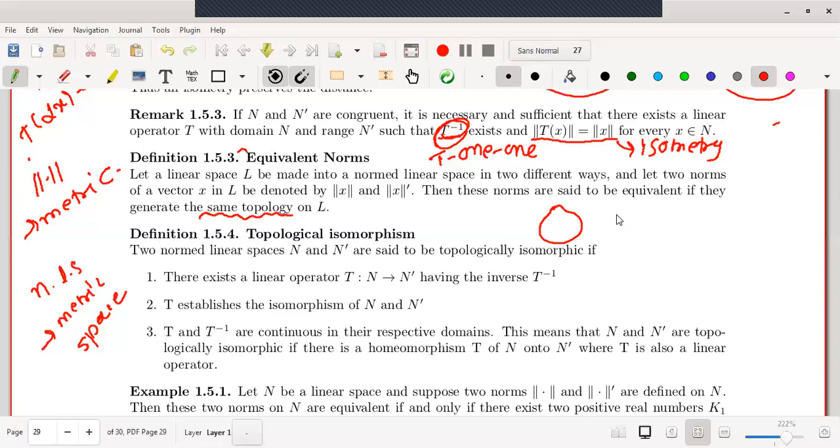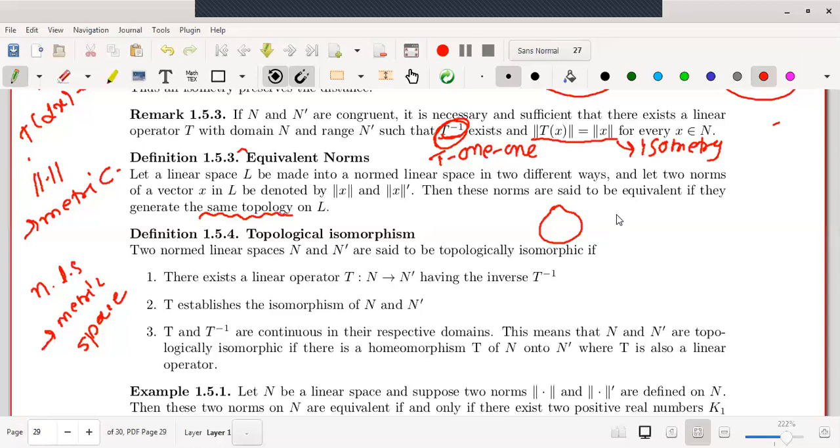Actually, same topology means we are equating two sets, which are the collection of all subsets of the linear space. And we know two sets are equal if the number of elements are equal and the elements are same. Also, one can say that every metric space can be given a metric topology in which the basic open sets are open balls defined by the corresponding metric, and this is a standard topology on any metric space.